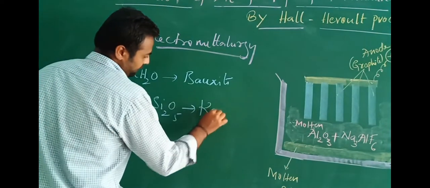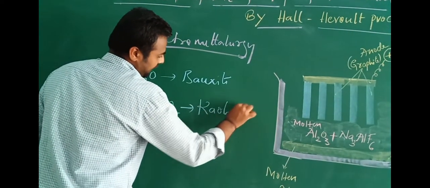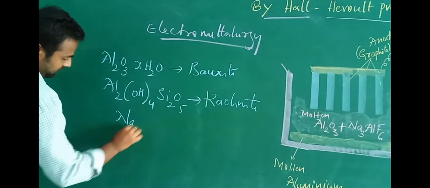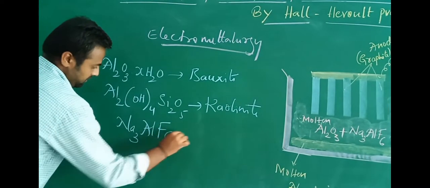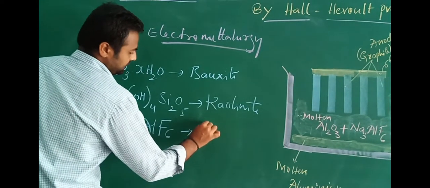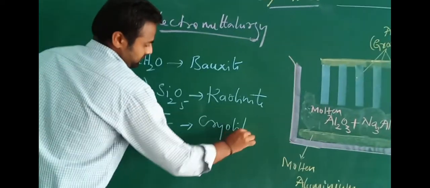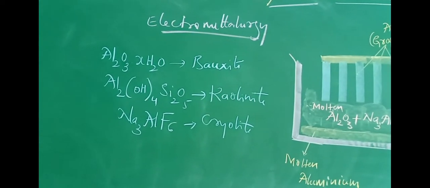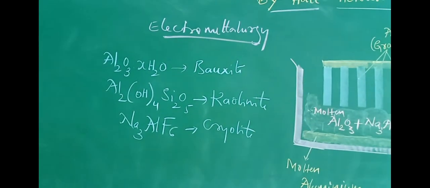The name of this ore is molybdenite, and the last one is also one of the aluminium ores. The name of this ore is cryolite. These are all the examples for the ores which contain aluminium metal in different forms.